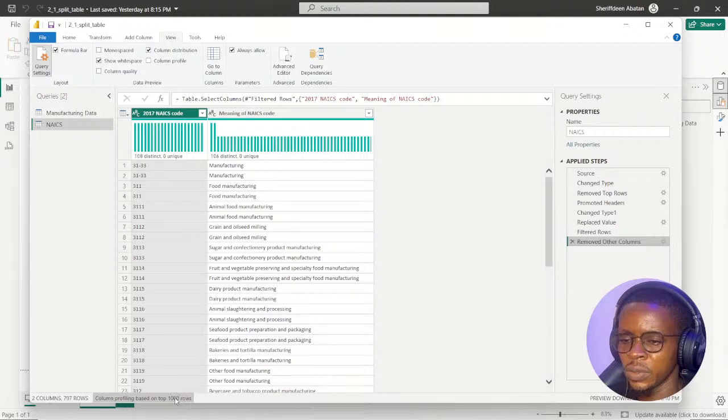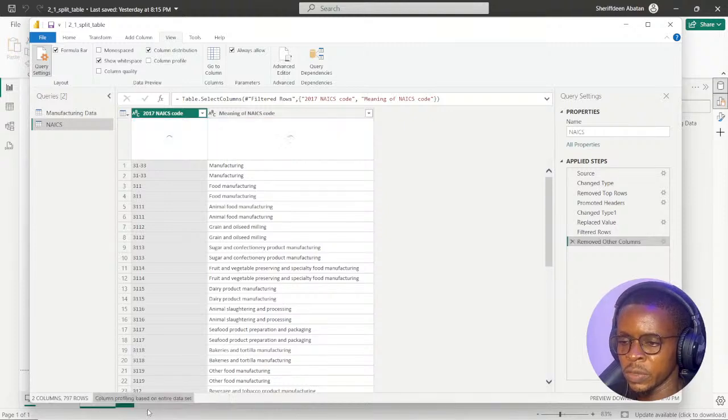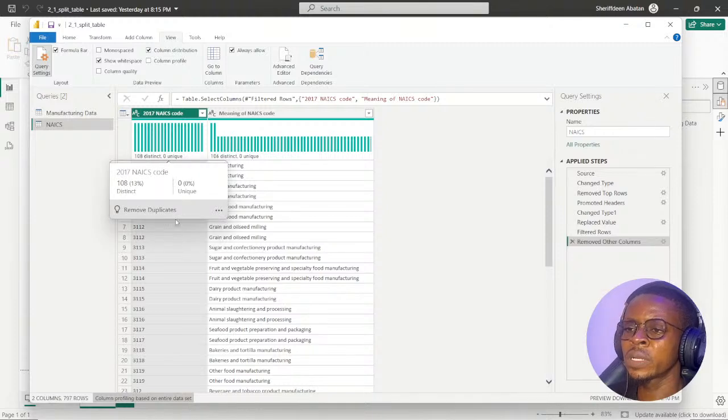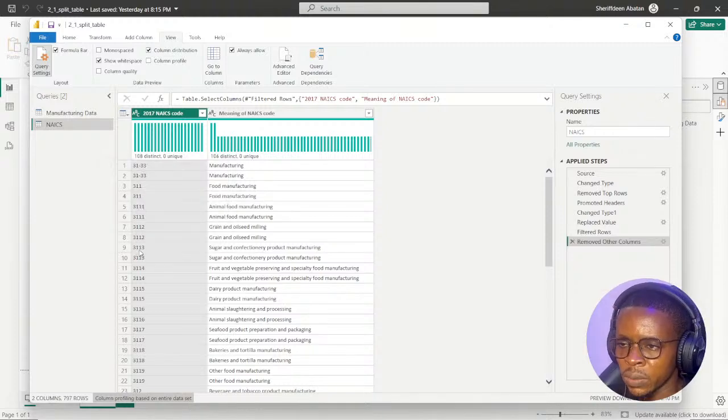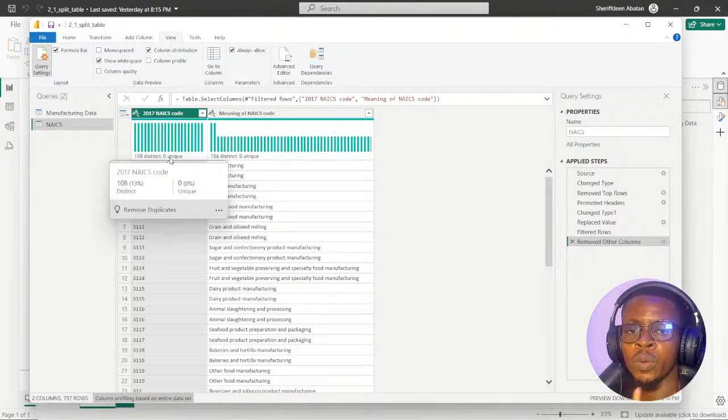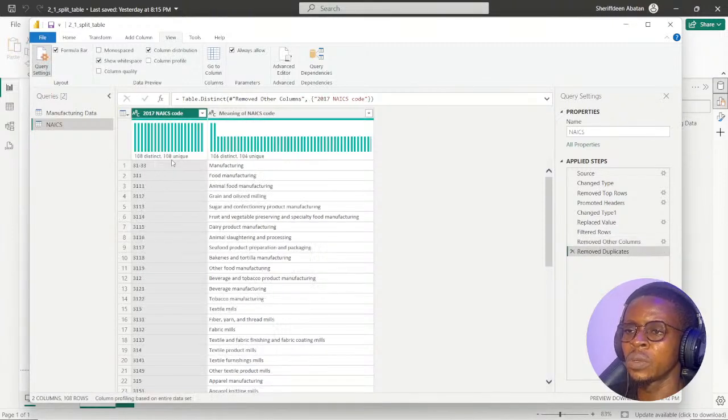Let me see column profiling on it. It's giving us every record. You can see this 3113, 3113. It's going to count it multiple times. That means unique means those records only appear once. So we don't have unique. So immediately I remove the duplicates, I'm going to have what?